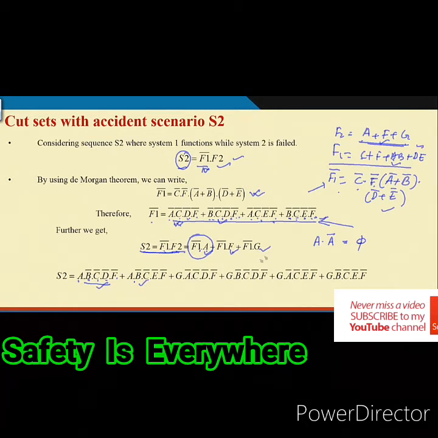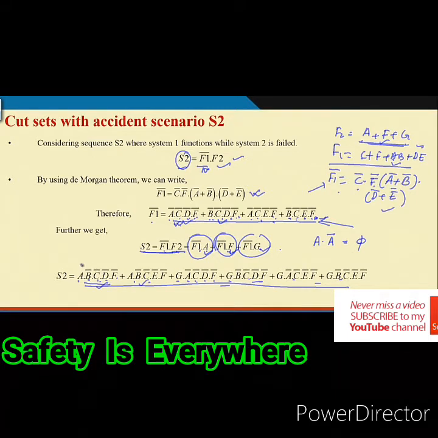Now, F intersection F bar will be 0. So, everywhere F is there, no term will be available, all will become 0. Now, F1 bar into G: in F1 bar there is no G, so all the terms will be multiplied by G. That is why G A bar C bar D bar F bar and like this. So, 1, 2, 3, 4, 5, 6. You get the cut sets for S2.